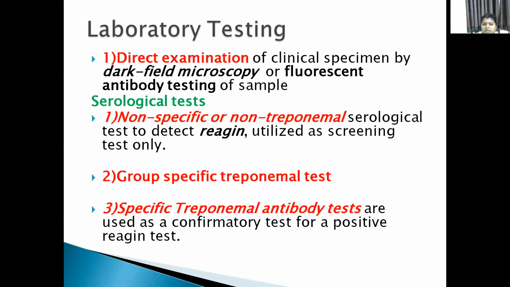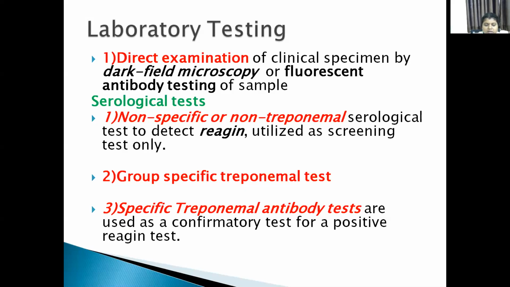But with the fluorescent antibody testing method, the slide containing exudate is fixed and sent to the laboratory. Later it is treated with anti-treponemal fluorescent antibody, tagged with anti-treponemal antiserum.